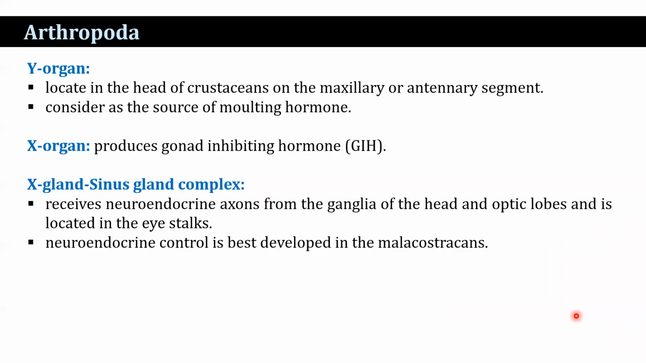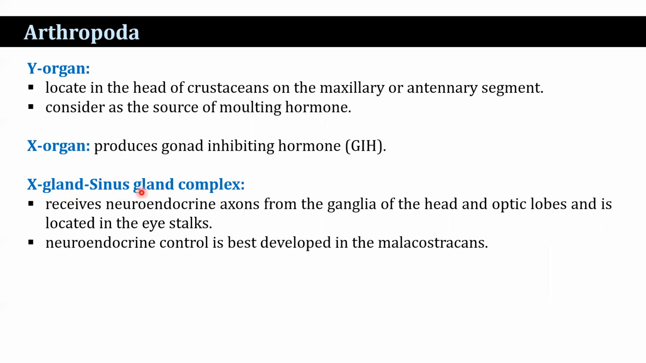The Y organ is also known as the ecdysial organ, a pair of organs located in the head of crustaceans on the maxillary or antennary segment. The Y organ has been considered as the source of molting hormone that is responsible for the periodic shedding of the exoskeleton as the animal grows. Molting hormone, that is ecdysteroids, promotes molting and interacts with molting inhibiting hormone that is produced from the X organ. The X organ also produces gonad inhibiting hormone at the base of the eye stalk, which inhibits vitellogenesis.